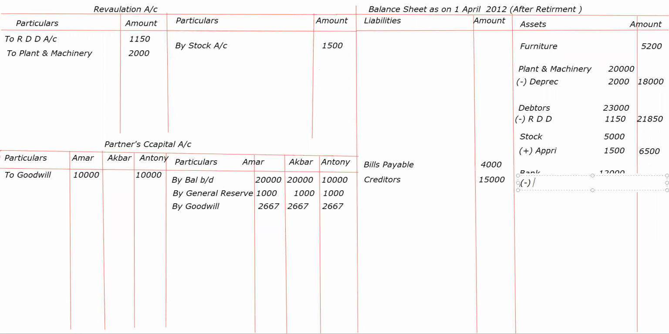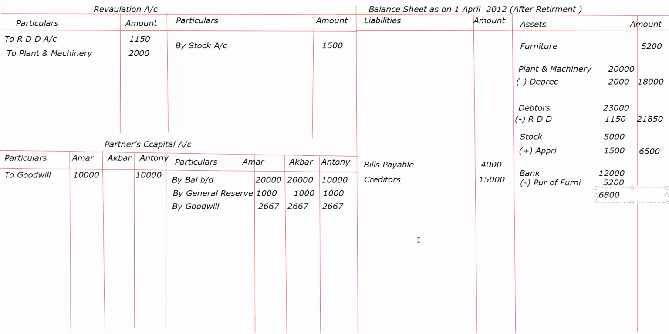Less purchase of furniture. You write full. Furniture 5,200 and minus करके अंदर ही लेना है, रखना है. Okay, you have to deduct it and take it in the inner column only. How much? 6,800. All have followed this? Yes.